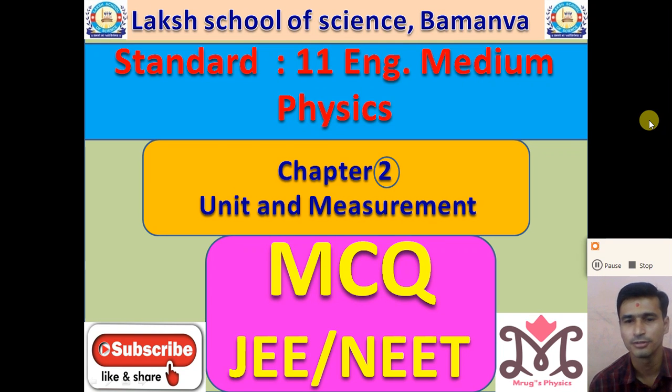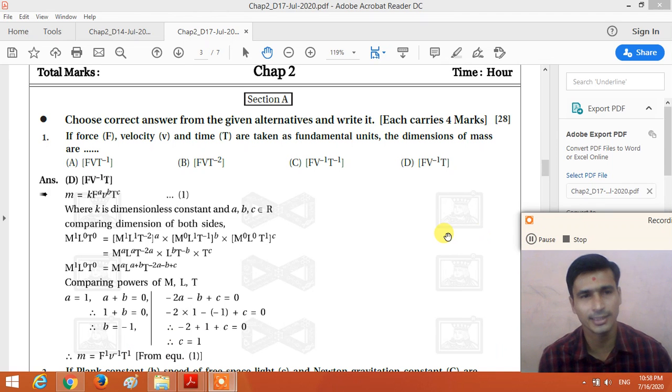Today in this video we will discuss the JEE NEET MCQ of chapter number 2, units and measurement. So let us start with the first MCQ. If force, velocity and time are taken as fundamental units, the dimension of the mass is blank. So here force, velocity and time are taken as fundamental physical quantities. What will be the dimensional formula of the mass in a new system of units?